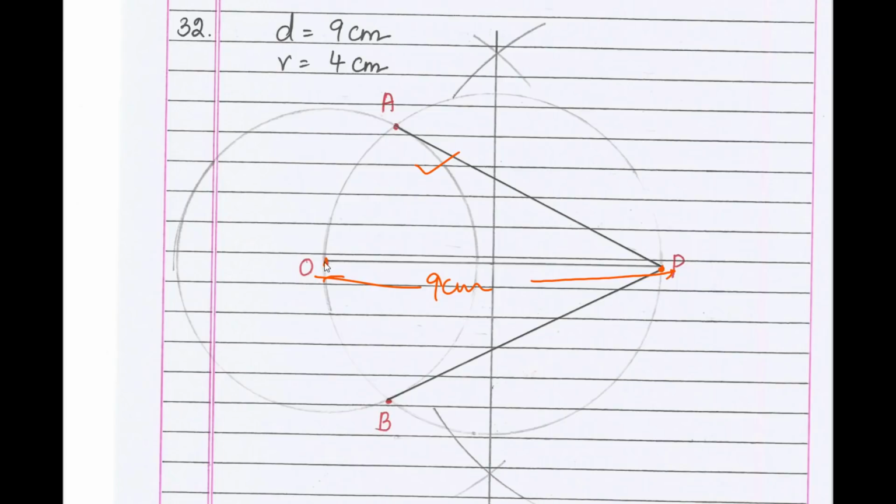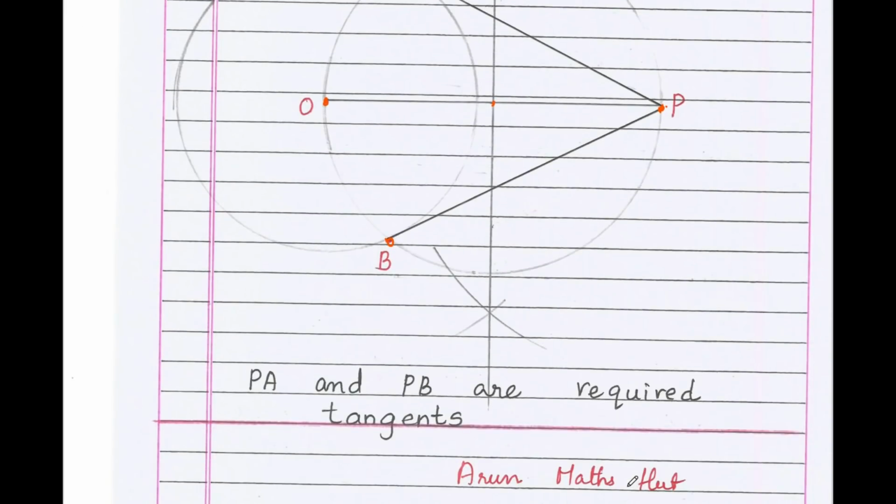Then what you need to do? From point O, take more than half, cut an arc on both the sides. From the point B, take an arc, cut an arc on both the sides. Then taking this point as center and OP as radius, draw another circle. This circle will touch the original circle at points A and B. Join PA and PB. PA and PB are the required tangents.